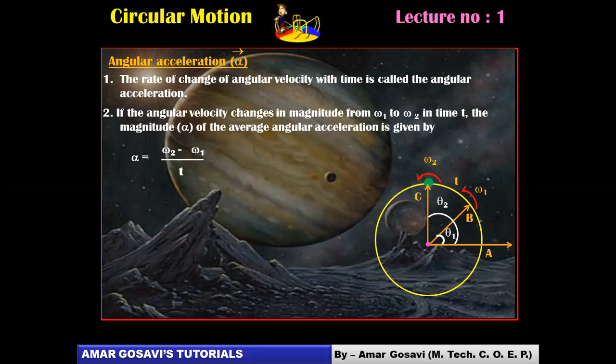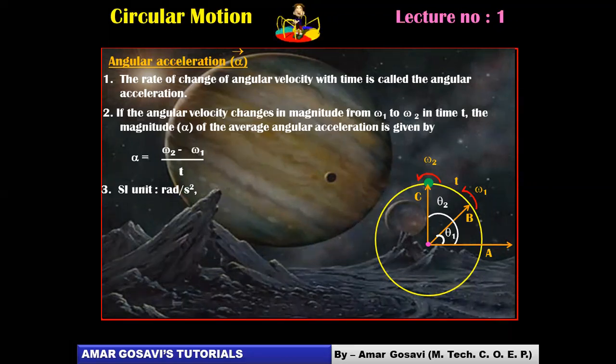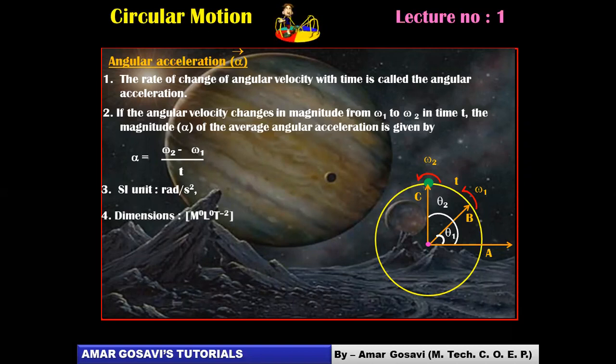Now when we talk about change in angular velocity, it is radian per second divided by second. So the SI unit for angular acceleration alpha would be radian per second square, friends. And correspondingly the dimensions would be M0 L0, and something related to time in the denominator, 2 times, so T raised to minus 2. Now the way we have represented alpha, this is for a finite case, average angular acceleration.